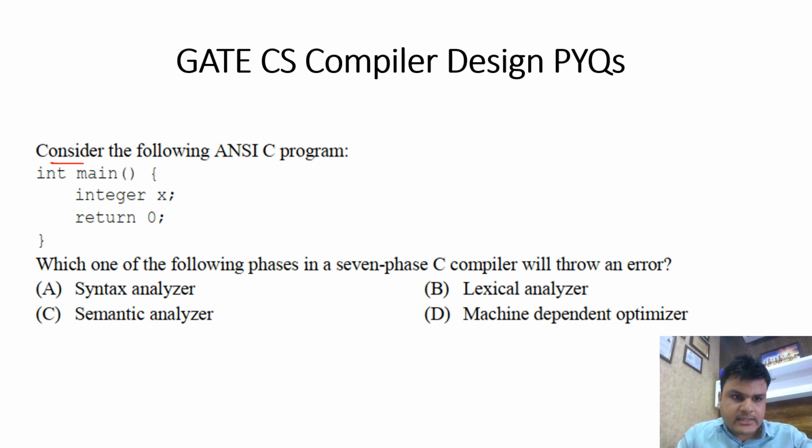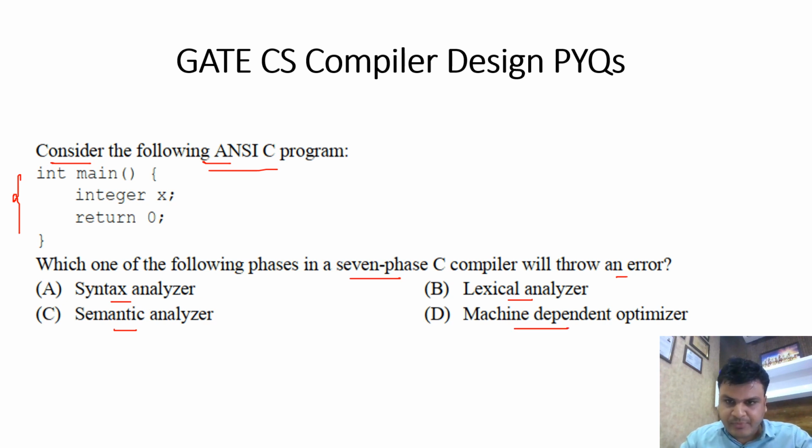The question is: consider the following ANSI C program. The program is int main, integer x semicolon, return 0 semicolon, and close braces. Which one of the following phases in a 7-phase C compiler will throw an error? Option A is syntax analyzer, option B is lexical analyzer, option C is semantic analyzer, and option D is machine dependent optimizer.